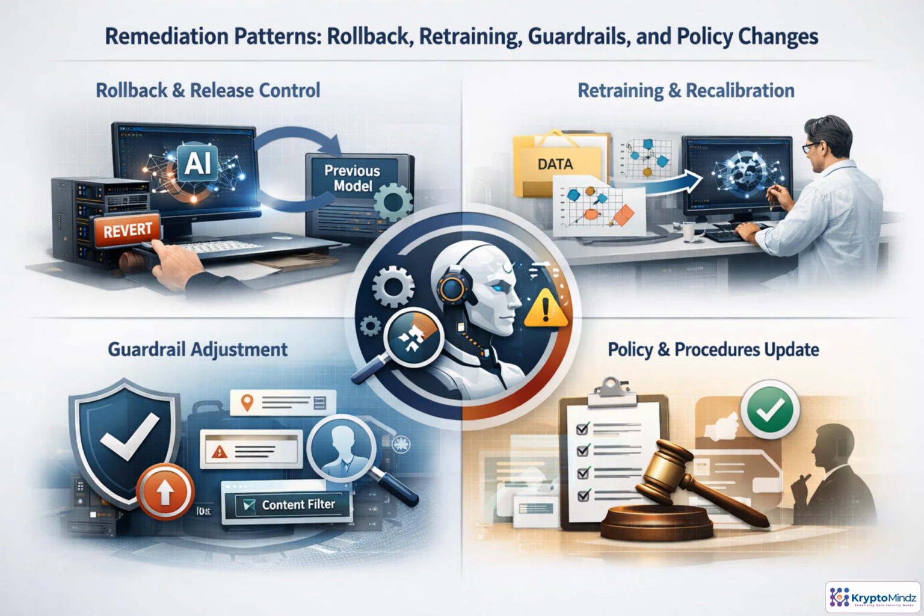Remediation should match the failure mode. If a release introduced harm, rollback is often fastest. Return to a known good model, configuration, or feature state while change control catches up. If the model learned the wrong patterns, retraining or recalibration addresses the root cause in data, thresholds, or fine-tuning.